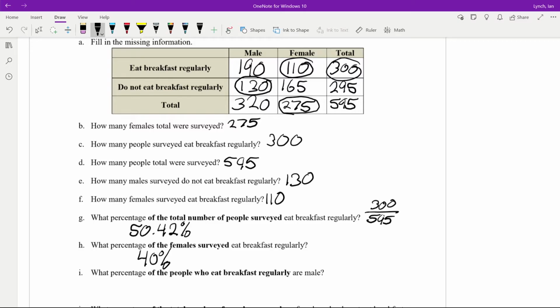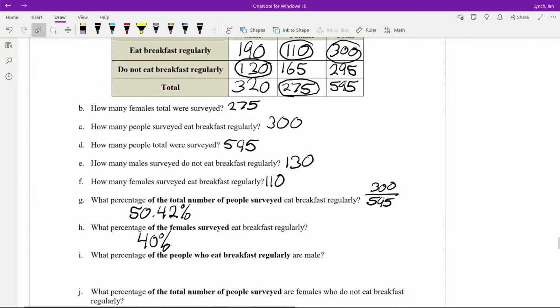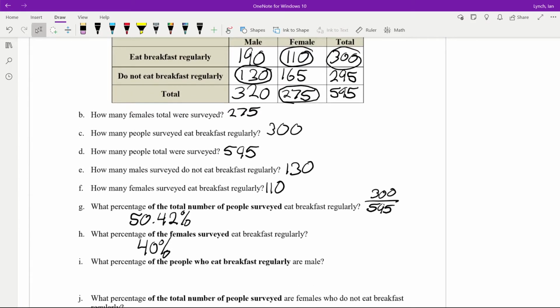What percentage of the people who eat breakfast regularly are male? So, of the people who eat breakfast regularly, which is 300, how many of those are male? Well, that's 190 divided by 300, which is 63.3%.